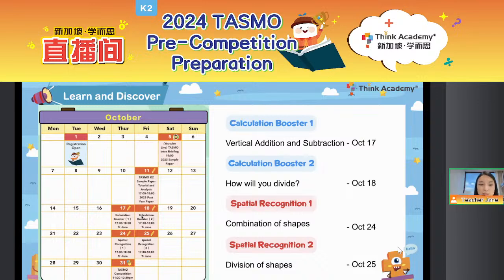And then, for October 24th and 25th, we will also have another camp. We will focus on 2D and 3D shapes and spatial recognition. There are 2 lessons, 30 minutes each, and we will learn about the combination of shapes, and also the division of shapes.